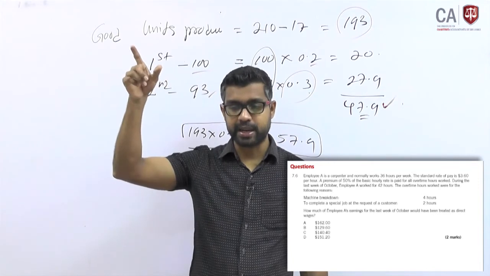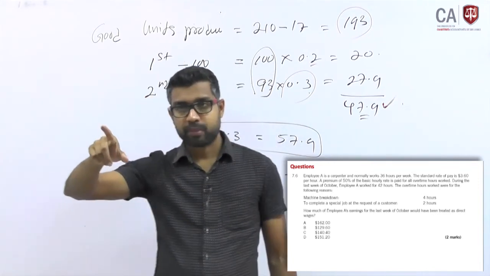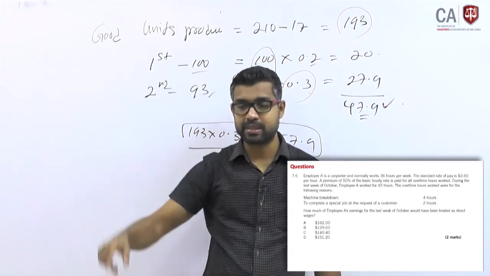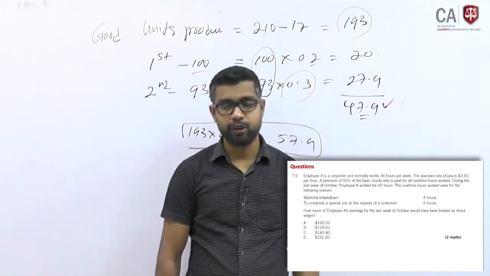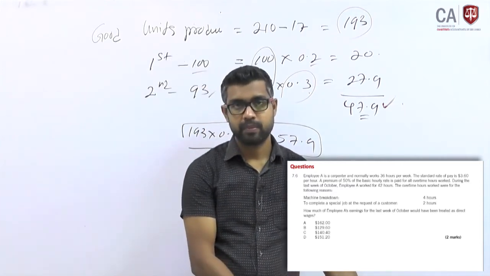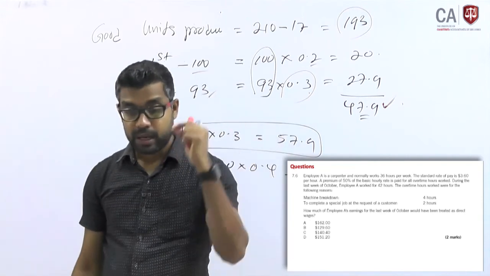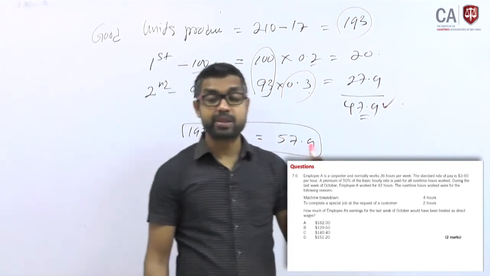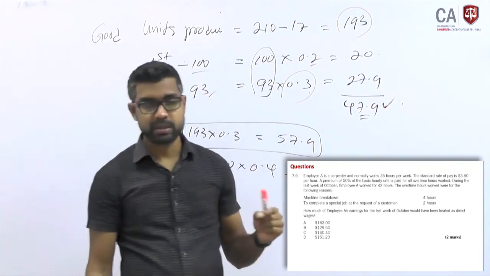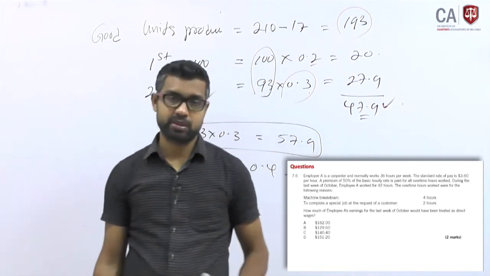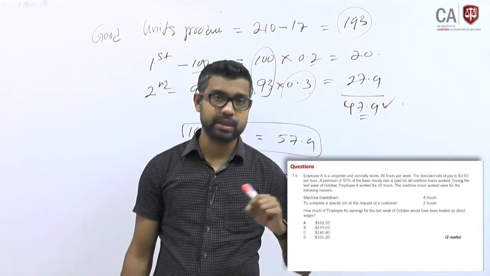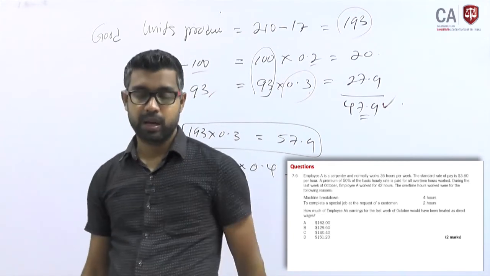Go to cost classification and understand. Any cost not due to the customer's request will be part of overhead. So whatever payments you made for machine breakdowns will be overhead. But the extra cost incurred to complete a specific job at the request of the customer, 2 hours, will be part of prime cost, which means direct cost. That is the learning outcome they are going to test here. This question is a combination of cost classification and accounting for labor.